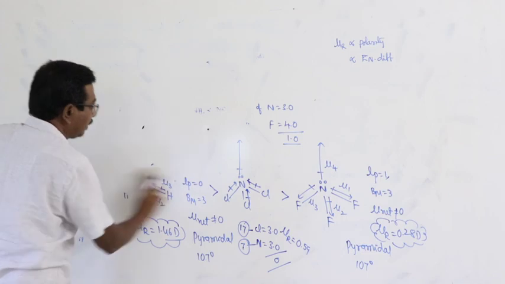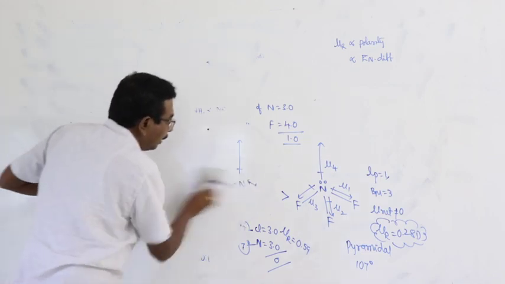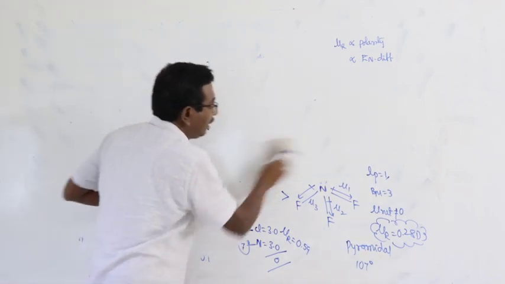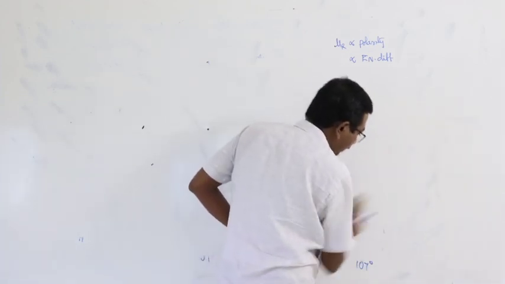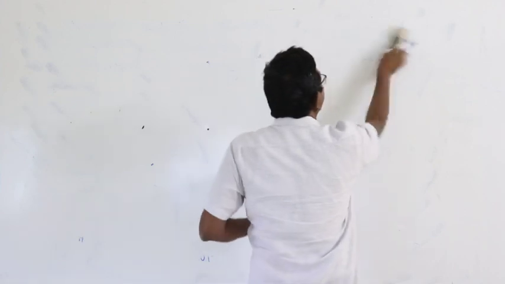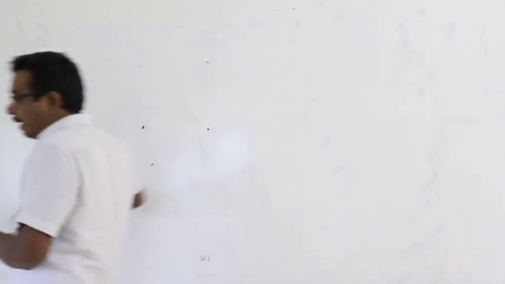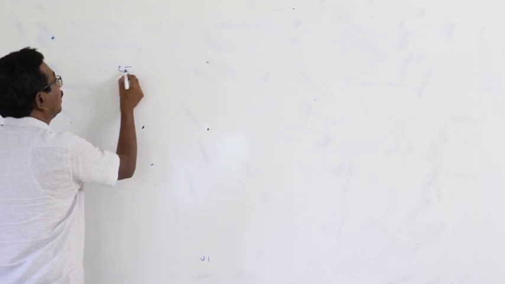Next one, third application. Based on dipole moment, we can identify or distinguish cis and trans isomers in organic compounds.